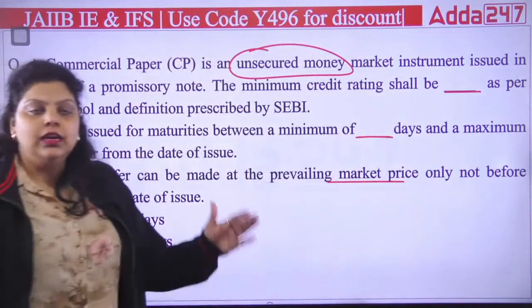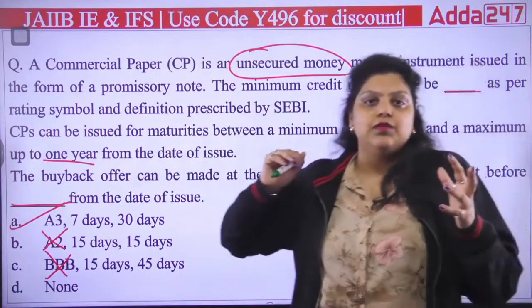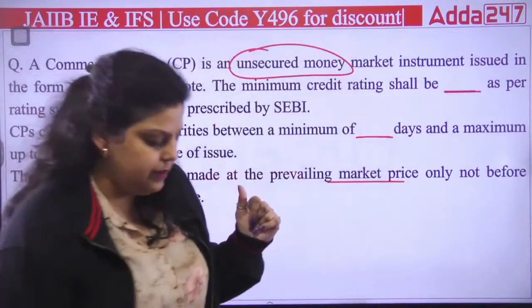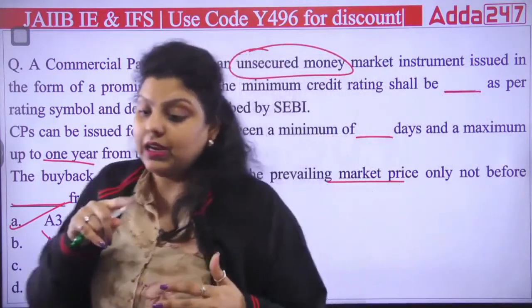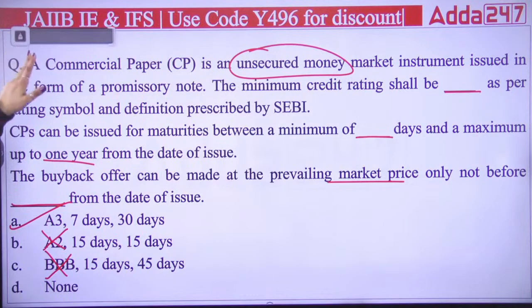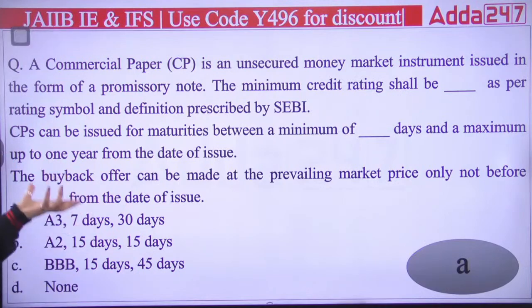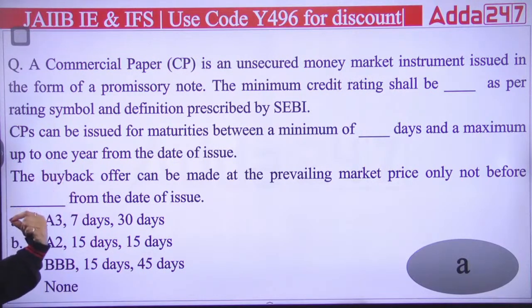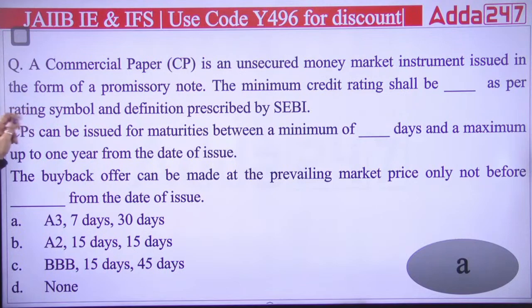After 30 days, it is allowed for the corporate to take a buyback from the market. Like let's say, for example, if people want to sell your security after a certain period, you can take back that security from the market, but only after 30 days are completed from your date of issue. So the right answer will be option A. Rating A3 is required, minimum days are 7, and you are allowed to buy back the commercial paper after 30 days from the date of issue of commercial papers. Okay, so the right answer is A.